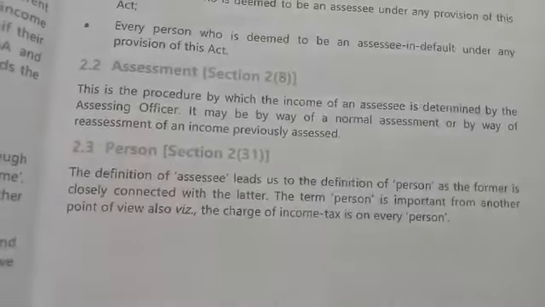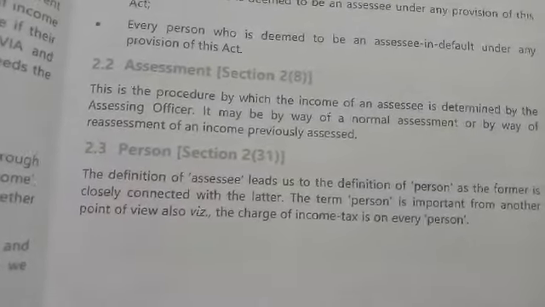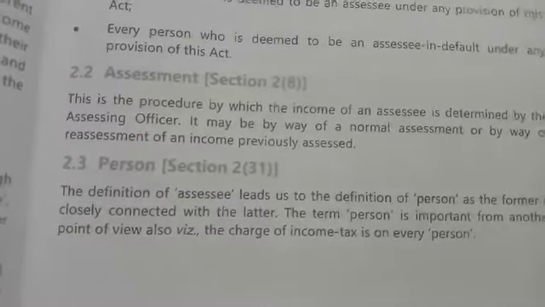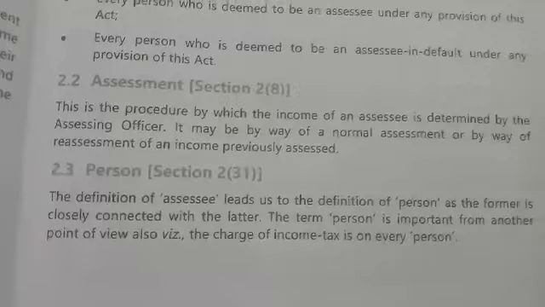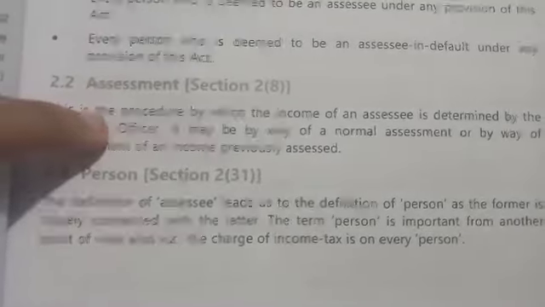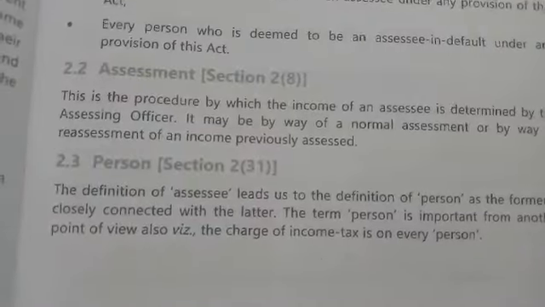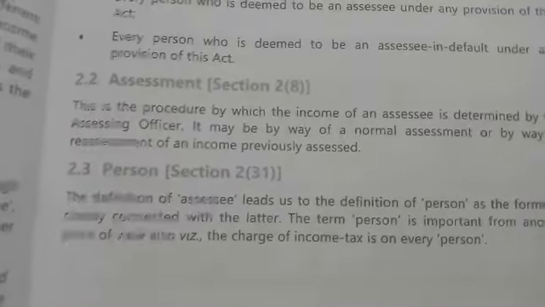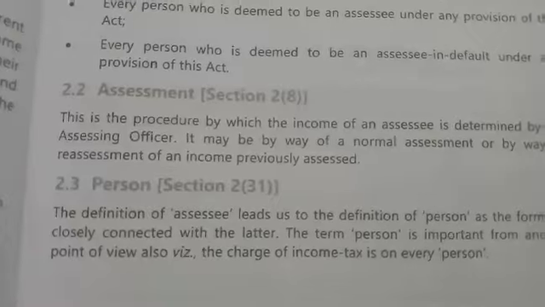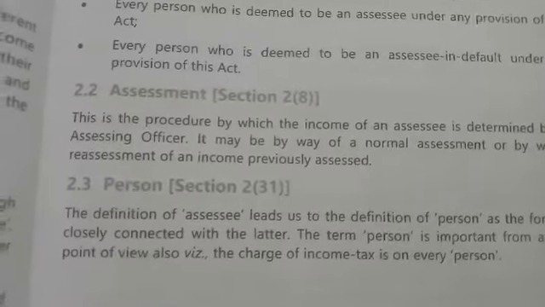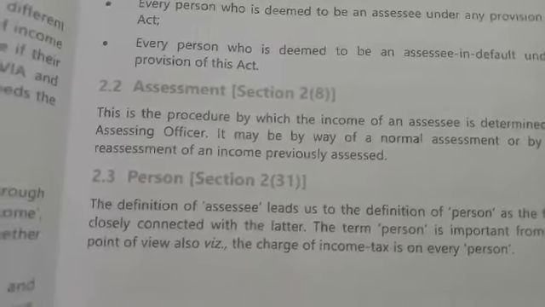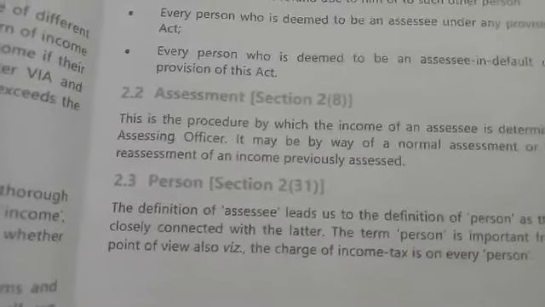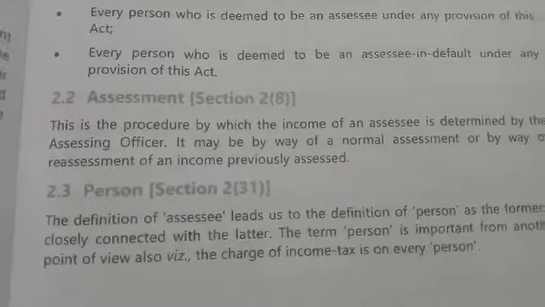Assessment is not only the procedure of calculating or finding out the income on which the assessee is determined to pay tax. It also includes reassessment, that is, the previously filed tax returns can be reassessed, recalculated. That is also called assessment.